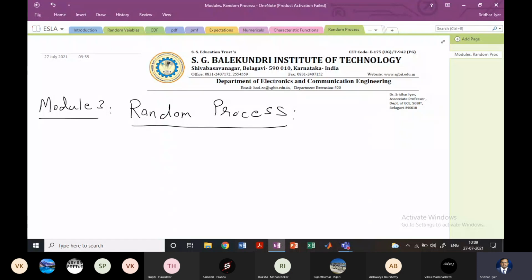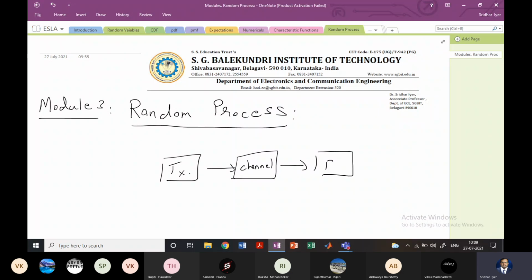So before we go into the details, what is the motivation of doing random process? Okay, the motivation is, if you take, let's say, a very simple communication system. Okay, so let me draw that. If you take a transmitter, and then you have a channel, and then you have a receiver, right?